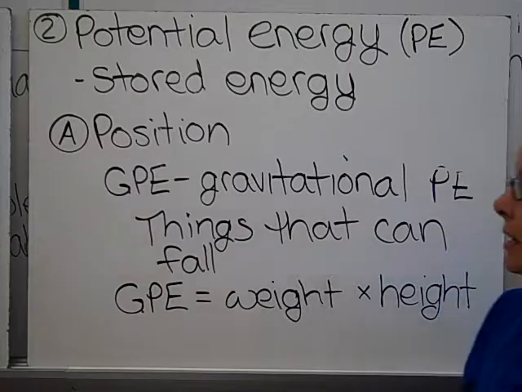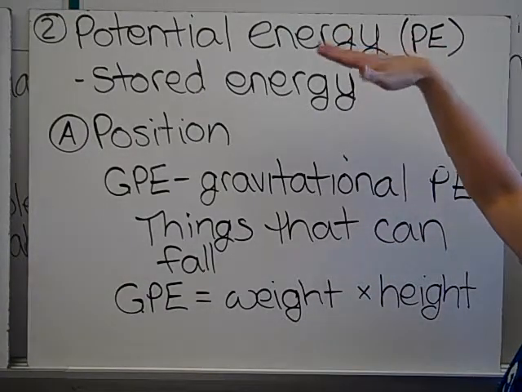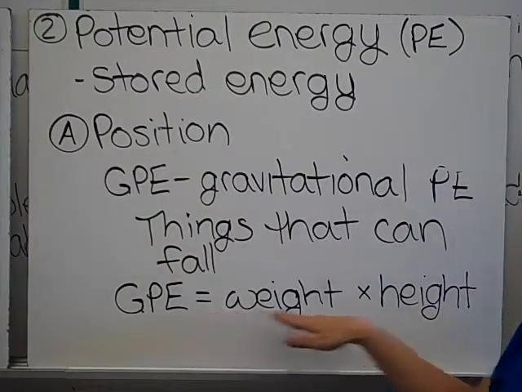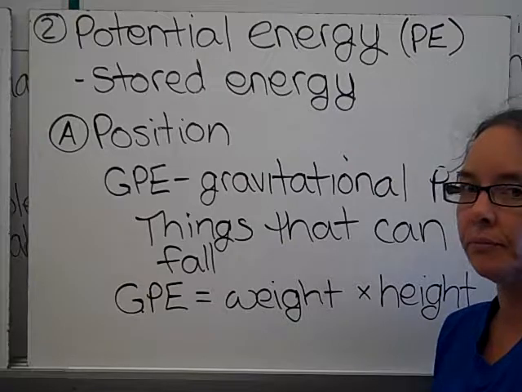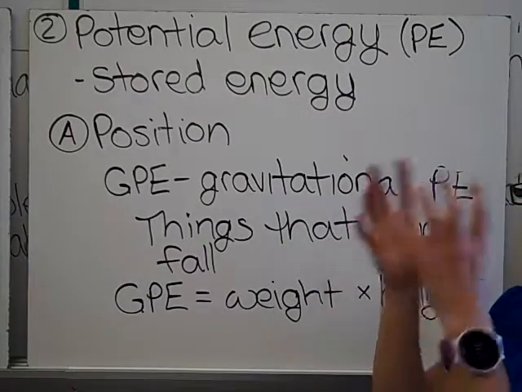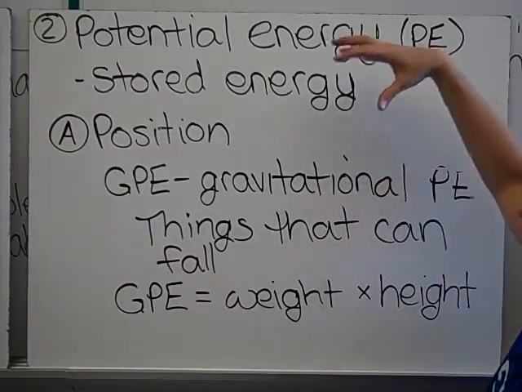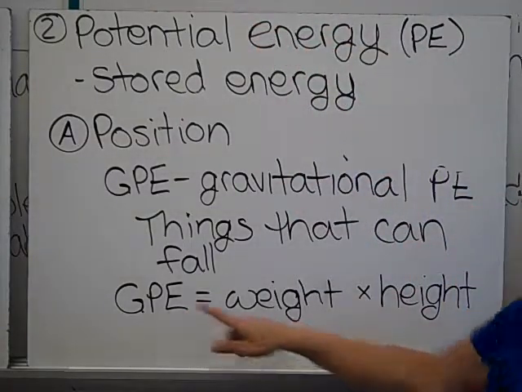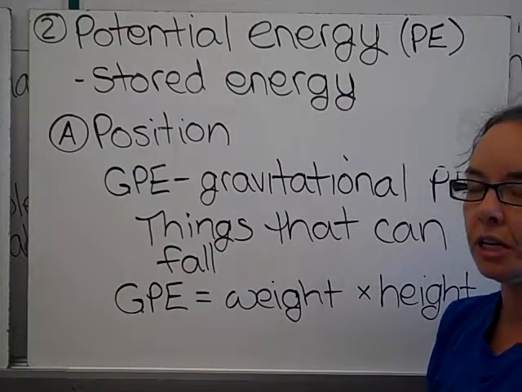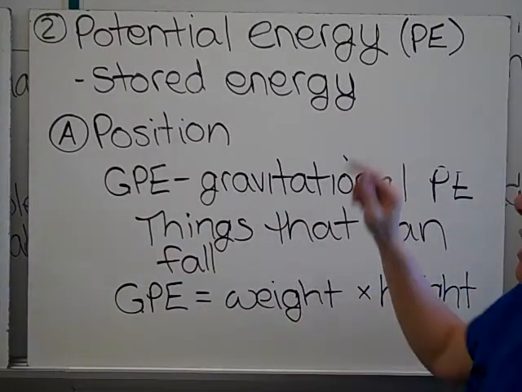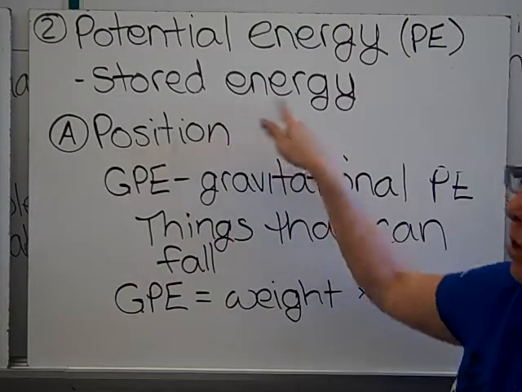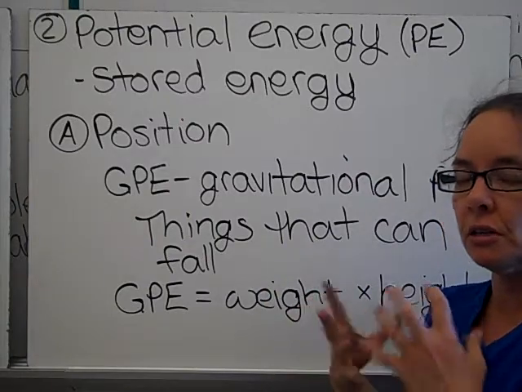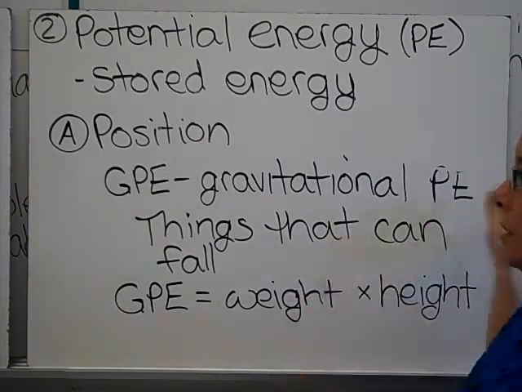So that means that the higher up you are, or the heavier you are, the more gravitational potential energy you will have. So if you think of a big rock balancing up on top of a cliff, the higher up it is, the bigger the rock is, the more gravitational potential energy it has. And remember that potential energy is stored energy. So this is not energy of motion, this is energy that is stored and getting ready to release.